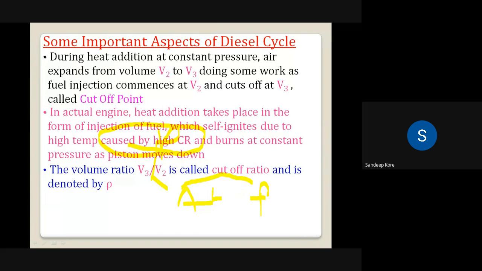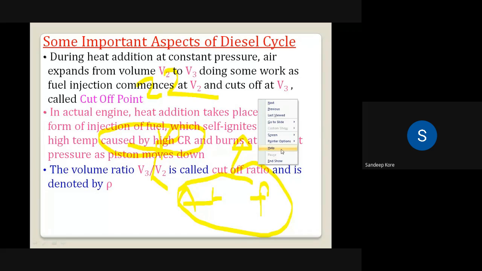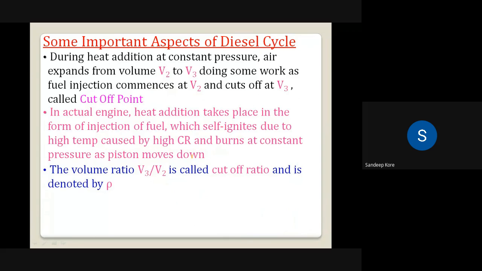And because of this air plus fuel mixture, this mixture may auto-ignite before the addition of heat from the spark plug. Because of that, there is a limitation on the compression ratio of a petrol engine. It is up to 12 or max 14. But for a diesel engine, we can go to a compression ratio up to 22 also. So we can get higher power with higher efficiency in the case of a diesel engine.